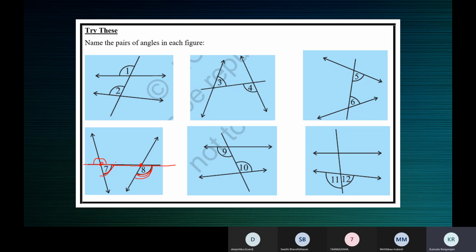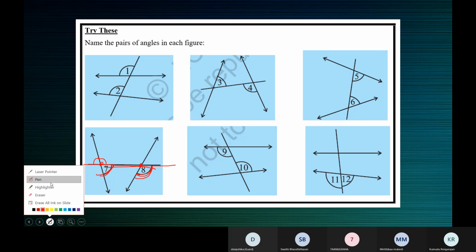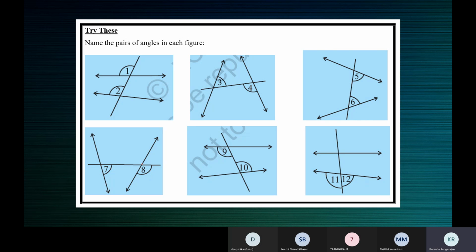One is an exterior angle, the other is an interior angle. Such angles are corresponding angles. Even alternate angles will have different vertices. A linear pair will have the same vertex. See, a linear pair, same vertex.